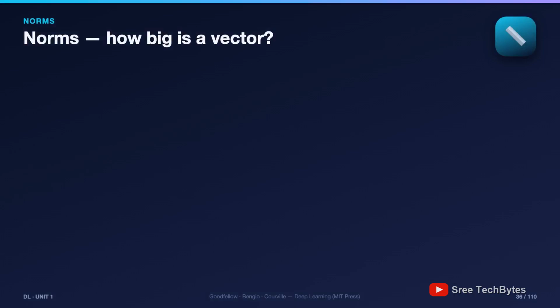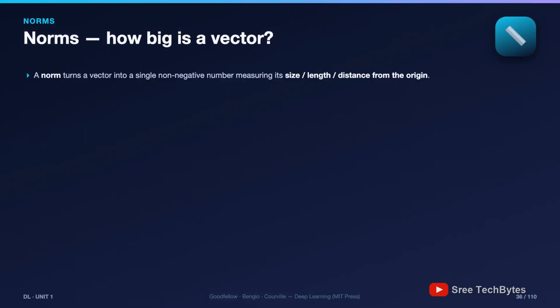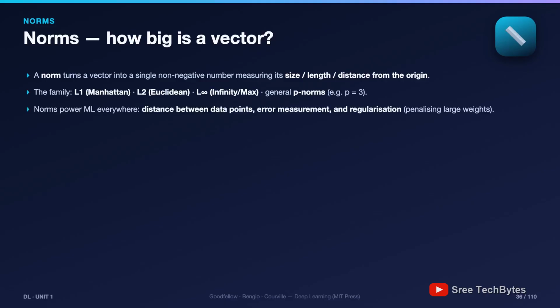New question: how big is a vector? Sounds trivial, it isn't. A norm is a function that takes a whole vector and returns a single non-negative number measuring its size, its length, its distance from the origin. And here's the twist: there isn't one norm. There's a family. The L1 norm, also called Manhattan, the L2, Euclidean, the L infinity, the max norm.